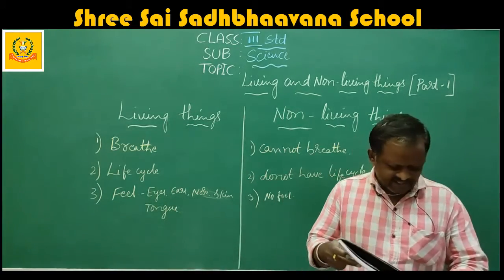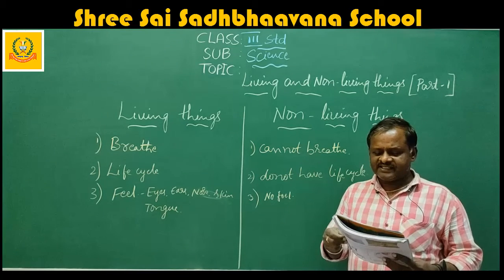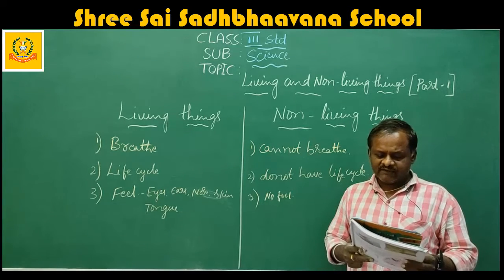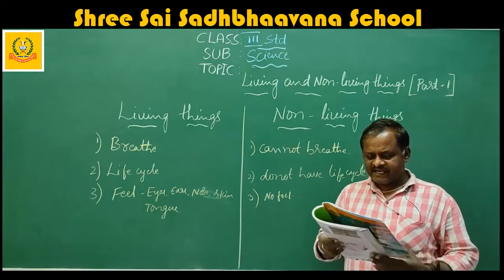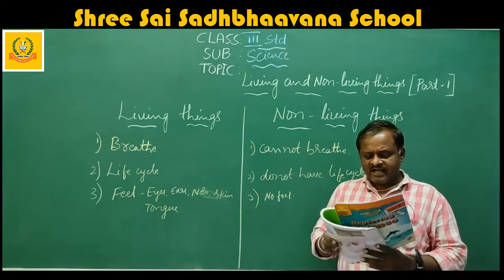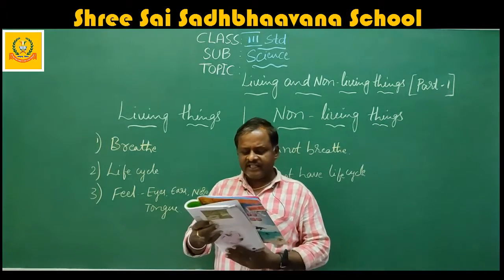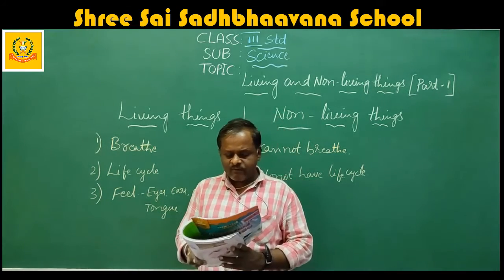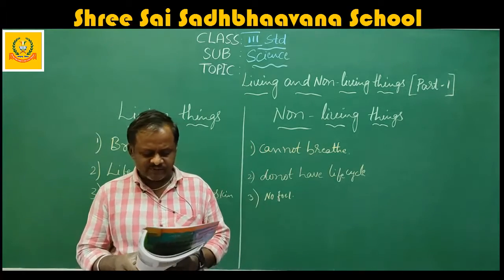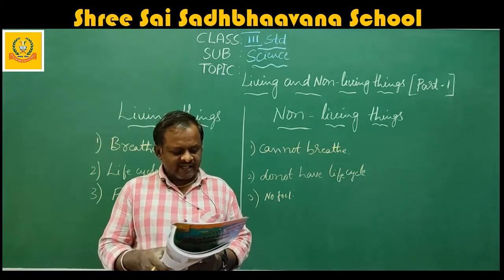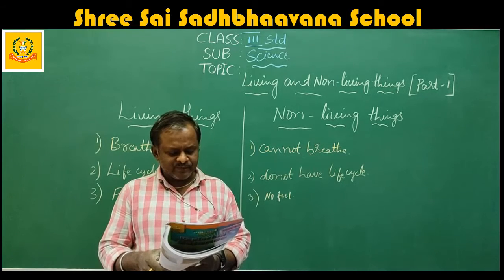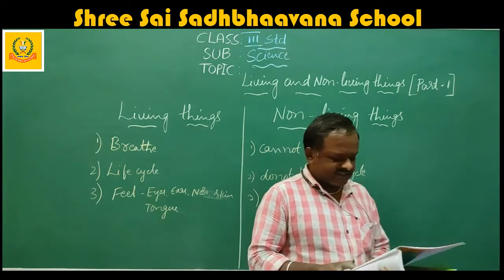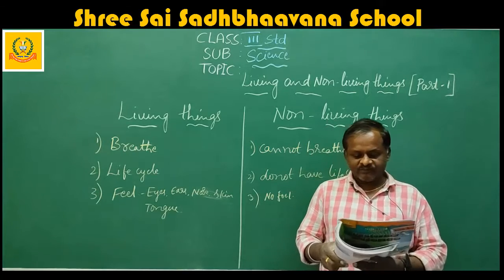Next, living things require food. Food is essential for all living things to survive and grow. Human beings and animals depend on plants and other animals for food. Plants make their own food by using air, water, and sunlight. This process is known as photosynthesis. Has your computer ever asked food from you? No, that is because computer is a non-living thing. Non-living things do not need food.